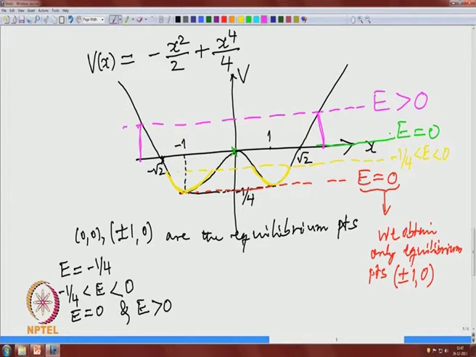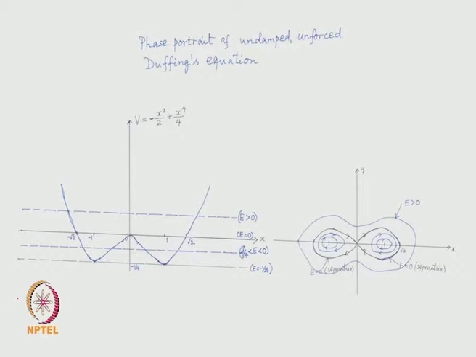Okay. So, just remember this diagram, it is more elaborately done here. What we saw in the previous picture, the same thing is done here, and at energy level E equal to minus quarter, we obtain only the equilibrium points plus or minus 1 0, and then when the energy level is between minus quarter and 0, we obtain these periodic orbits.